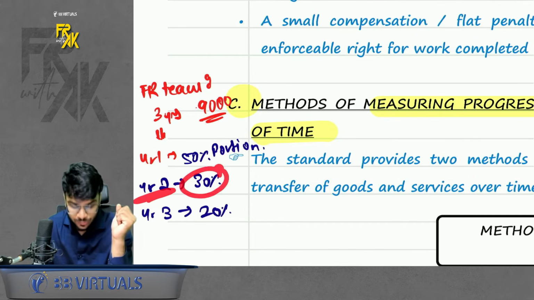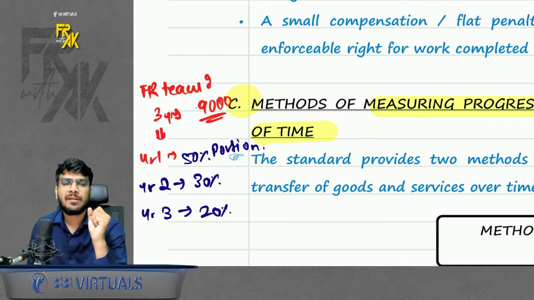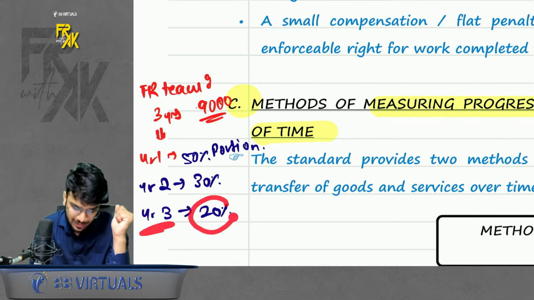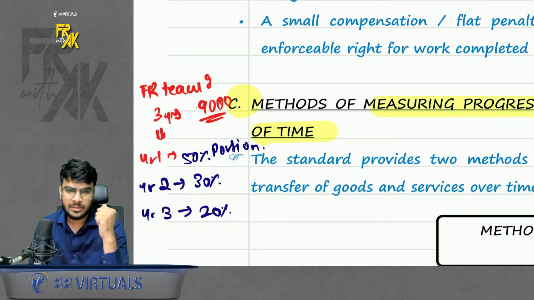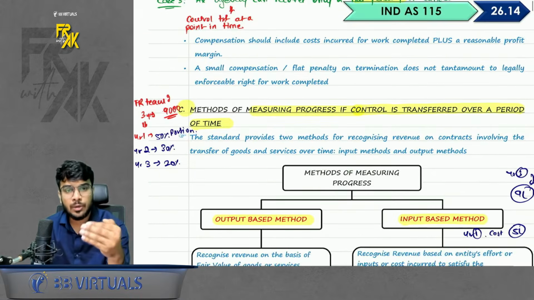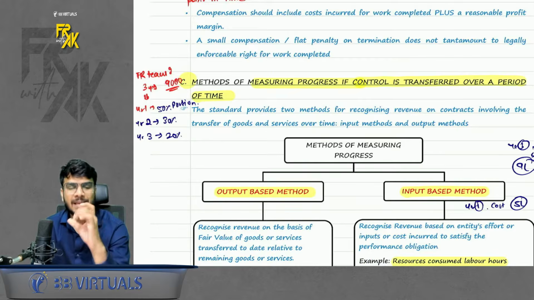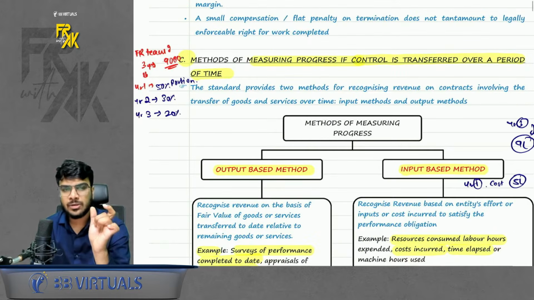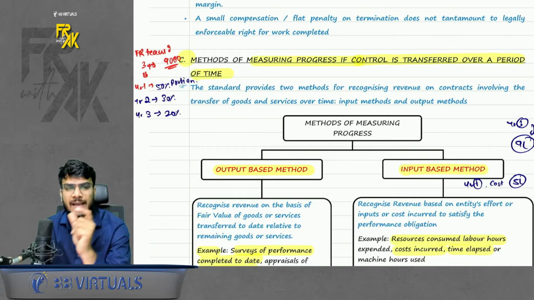In year 2 if I taught 30% portion, book 30% revenue in year 2. In year 3 if I taught 20% portion, book 20% revenue in year 3. That means how much revenue you will book each year will not be same. You should see how much service has been fulfilled.